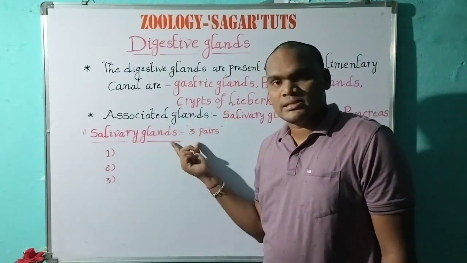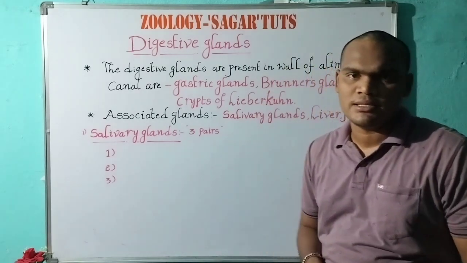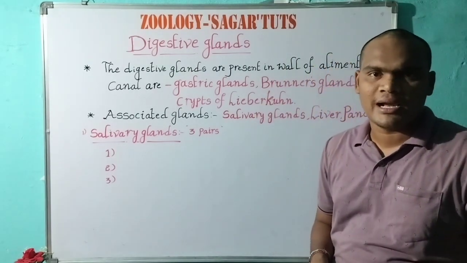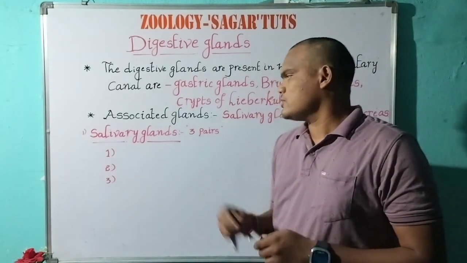In human beings, three pairs of salivary glands are present. What are they?